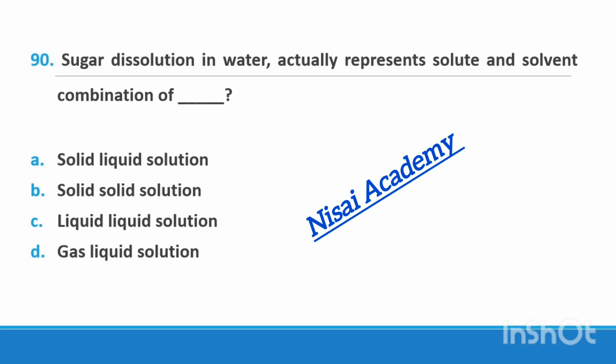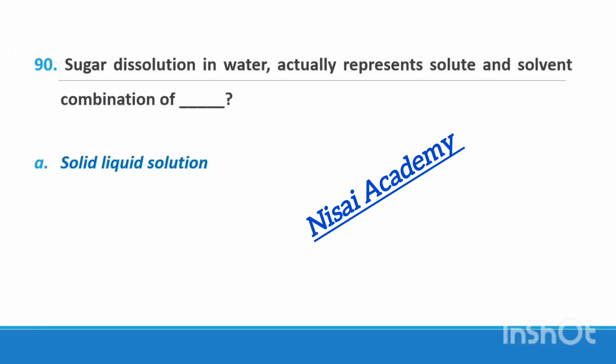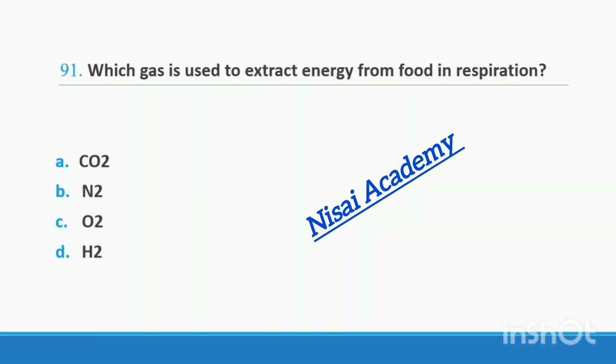Question 90. Sugar dissolution in water represents the solute and solvent combination of option A, solid liquid solution, option B, solid solution, option C, liquid solution, option D, gas liquid solution. Sugar dissolution in water represents a solid liquid solution because sugar is a solid and water is a liquid. That is why this dissolution process represents the solid liquid solution. Right option A.